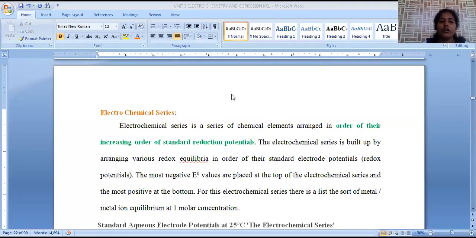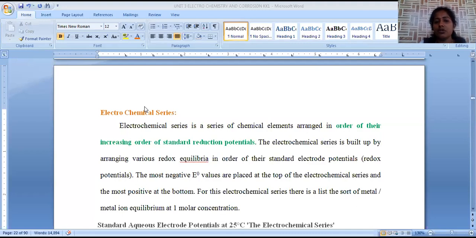In this session, we are going to discuss the electrochemical series. It is part of electrochemistry. Electrochemistry mainly deals with the interrelation between chemical reactions and electrical energy. It is possible to convert electrical energy into chemical energy as well as chemical energy into electrical energy. So both possibilities we have.